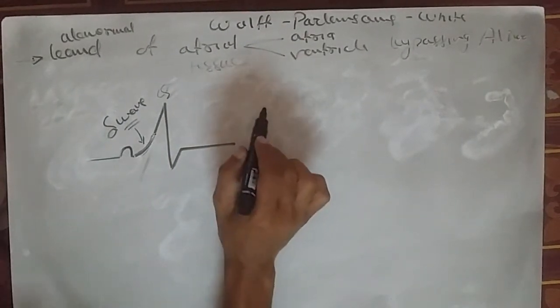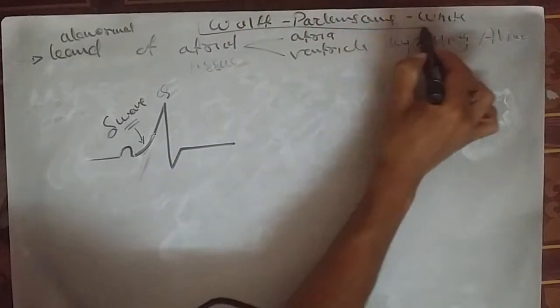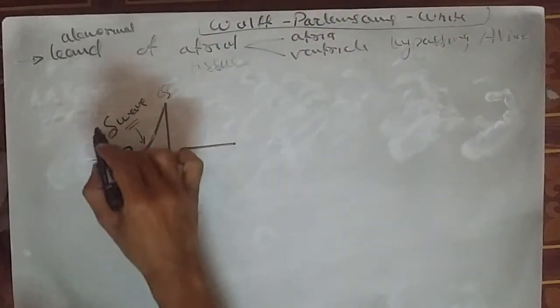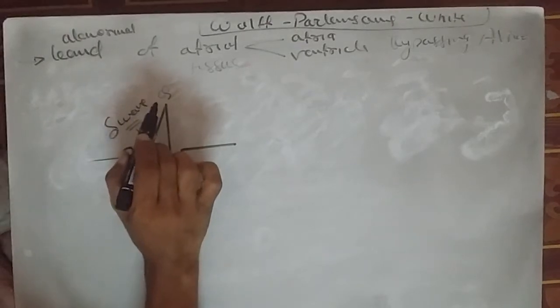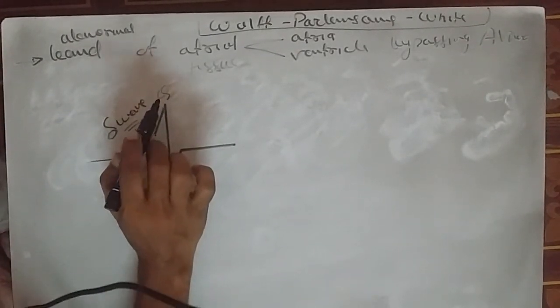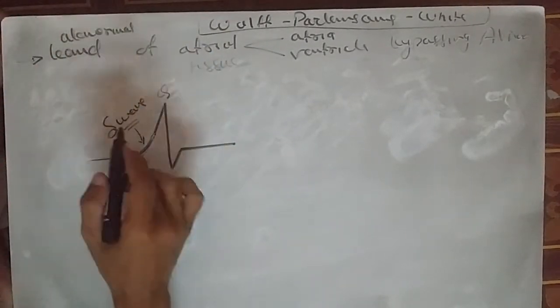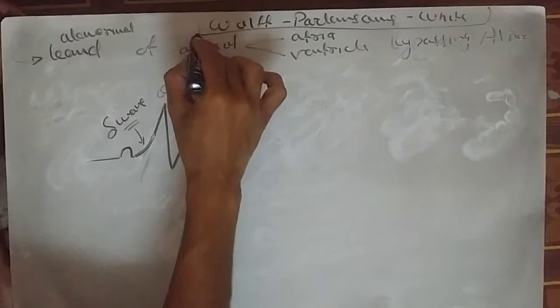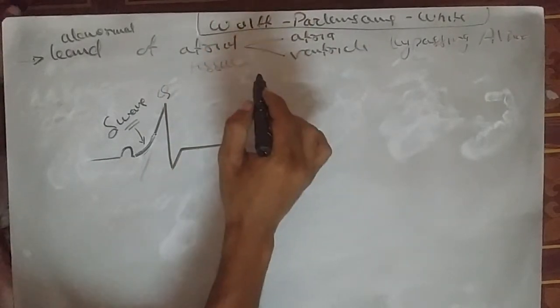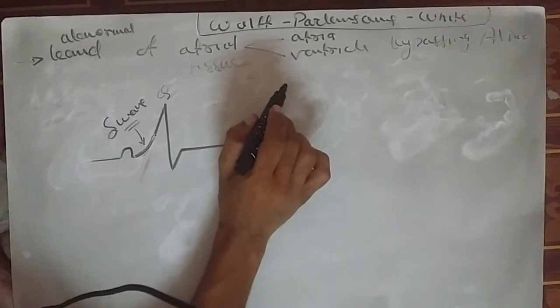Means this is the most important MCQ point related to Wolff-Parkinson-White syndrome: delta wave is present. Okay, and now the complications are exactly similar to atrial fibrillation, and the pathogenesis behind Wolff-Parkinson-White is also re-entry via the accessory pathway.